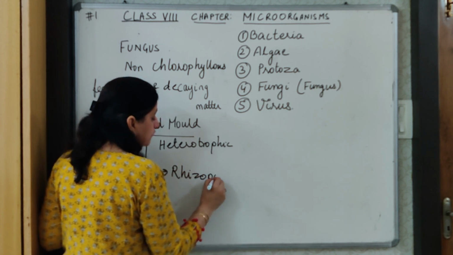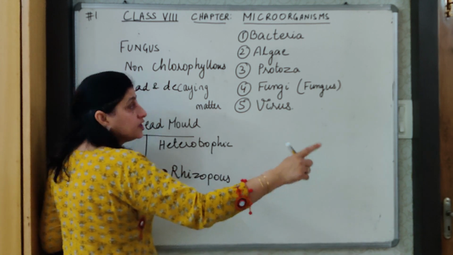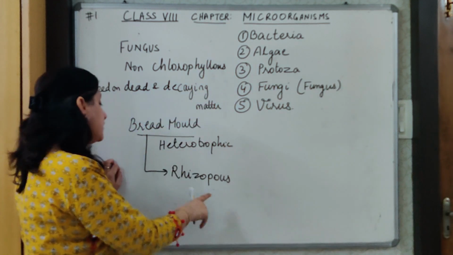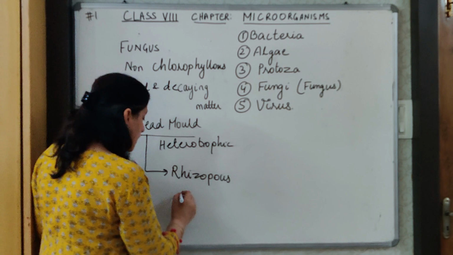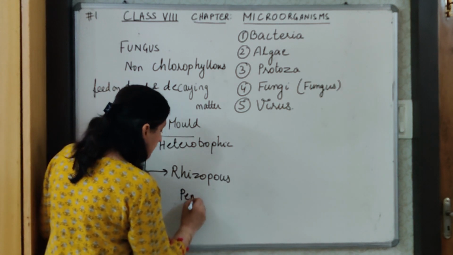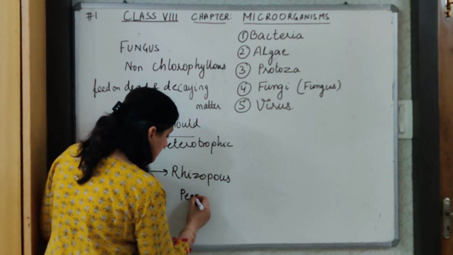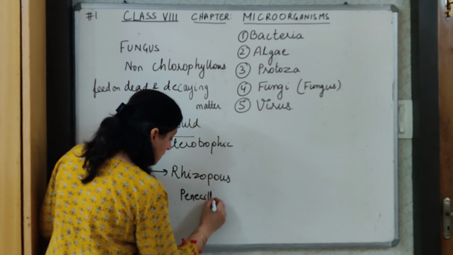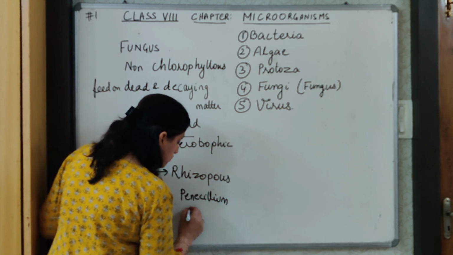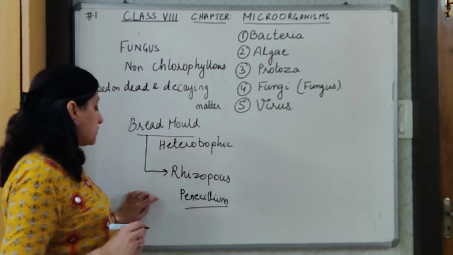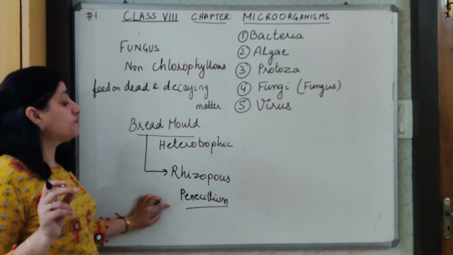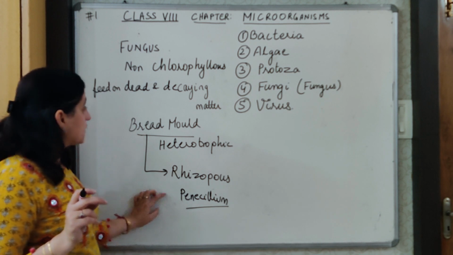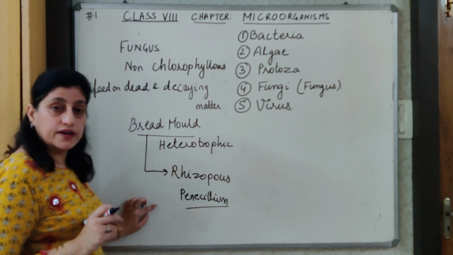Now don't get confused between Rhizobium, which is a bacteria, and Rhizopus, which is a fungus, common name being bread mold. And then we have one more fungus, Penicillium. This is a useful fungus because it helps to make penicillin, a medicine called penicillin. Okay, so these are the examples of fungus.